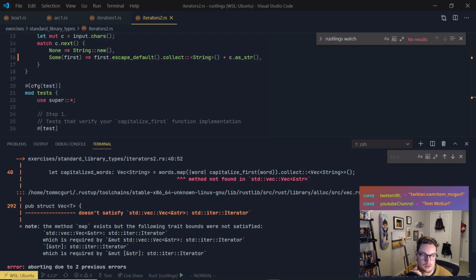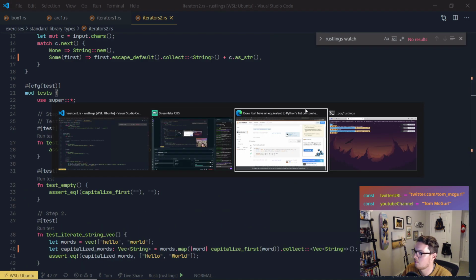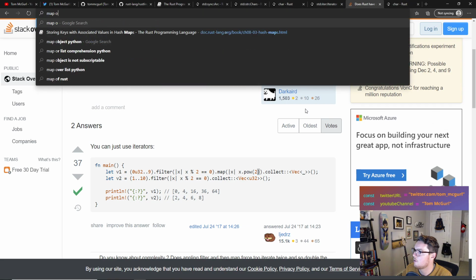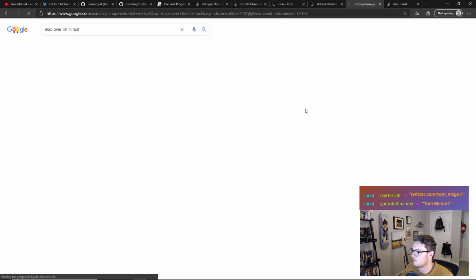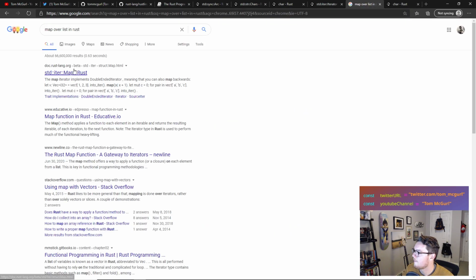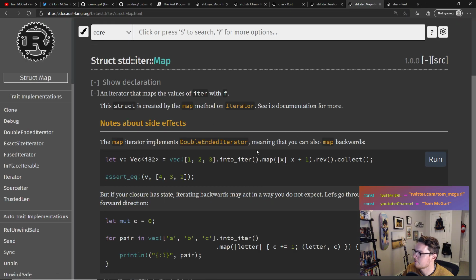So let's see how we can map over a list in Rust. So I know we have to use an iterator, but let's see how we're going to do it. Map. Into iter. This looks like what we want. We have a vector into an iterator, map over it. Well, this is reversing it, but we don't care about that. So we can use map.